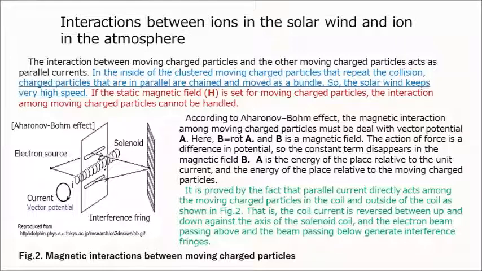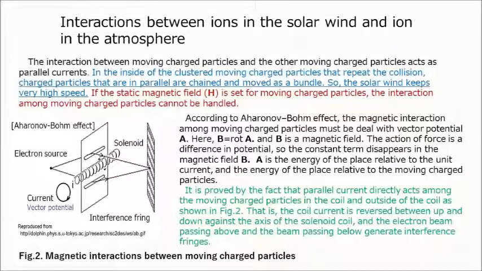If a static magnetic field is set for moving charged particles, the interaction among moving charged particles cannot be handled. According to the Aharonov-Bohm effect, the magnetic interaction among moving charged particles must be dealt with using the vector potential A, where B equals rotation A and B is a magnetic field. The action of force is a difference in potential, so the constant term disappears in the magnetic field B.